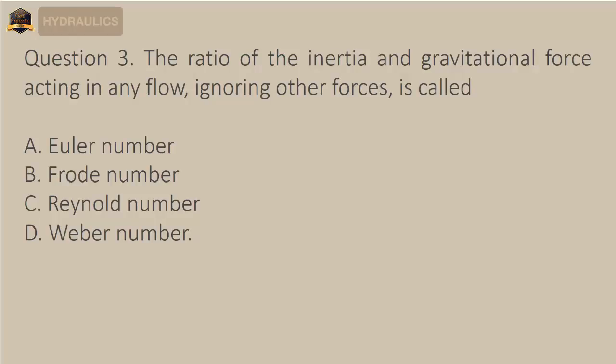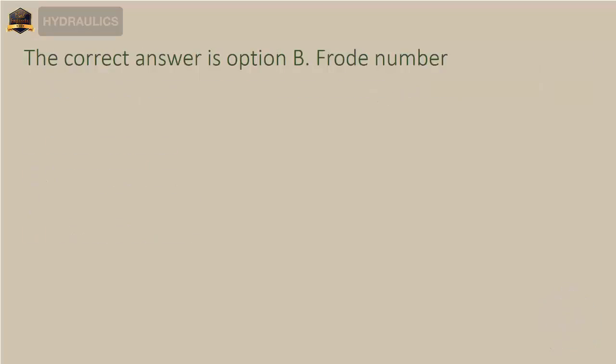Question 3. The ratio of the inertia and gravitational force acting in any flow, ignoring other forces, is called A. Euler number. B. Froude number. C. Reynolds number. D. Weber number. The correct answer is option B. Froude number.